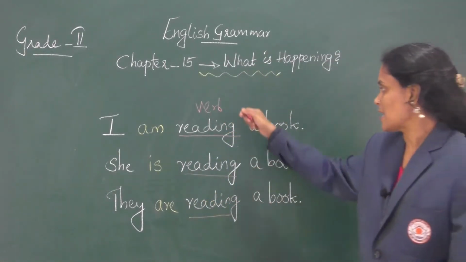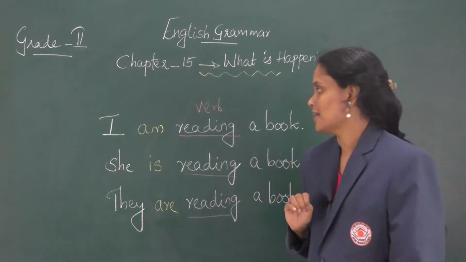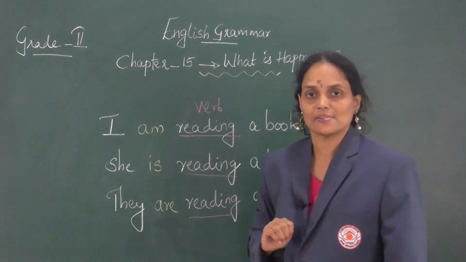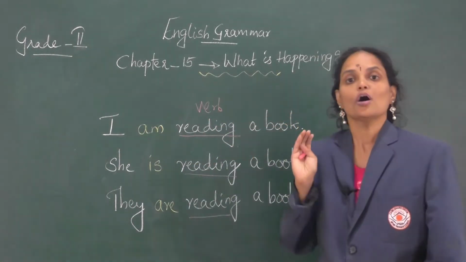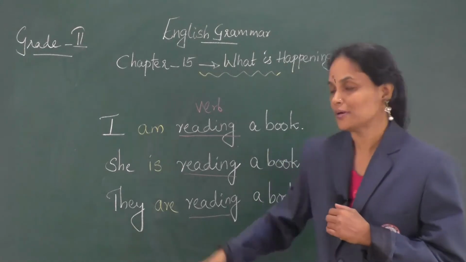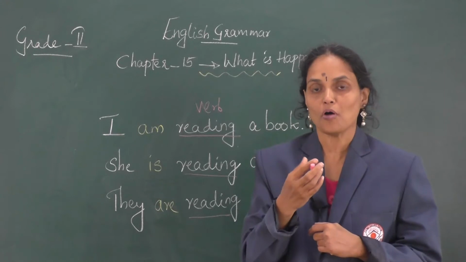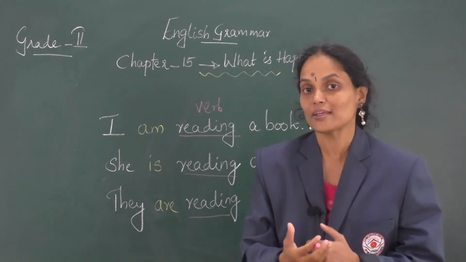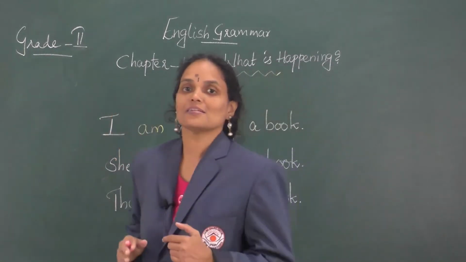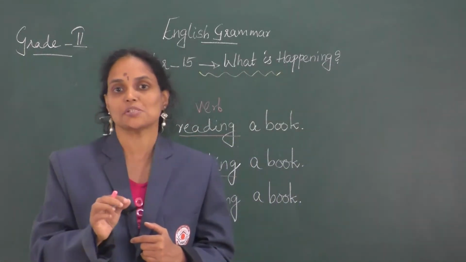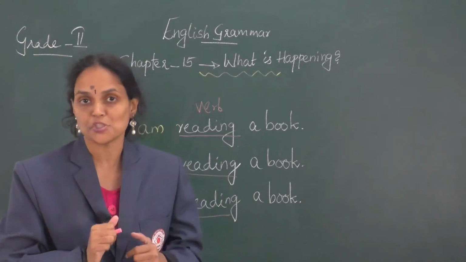Correct? So the same action is mentioned in all the 3 sentences. Let's take the first sentence. I am reading a book. Who is reading a book? I. So who is doing the action of reading a book? Who is doing the action? I. Correct? So a person who does an action in a sentence is called the subject.